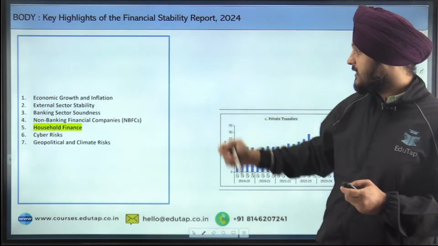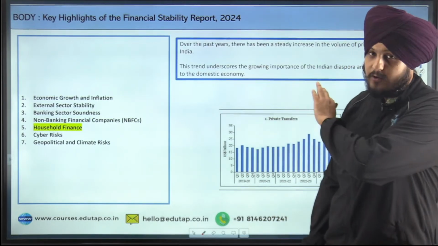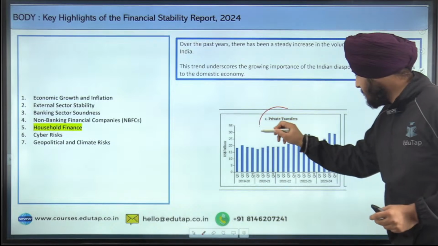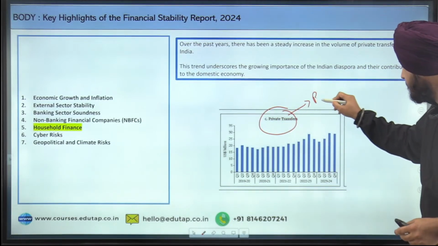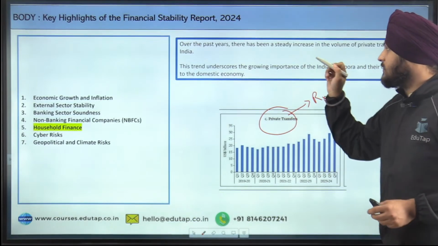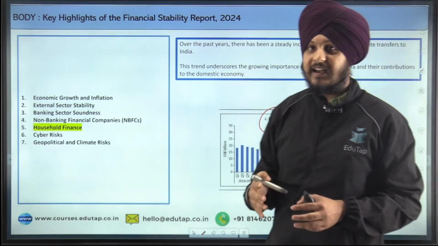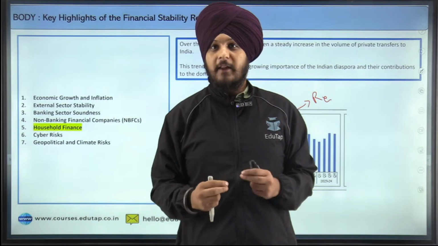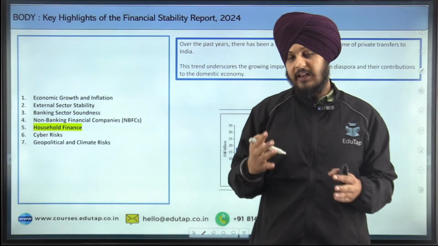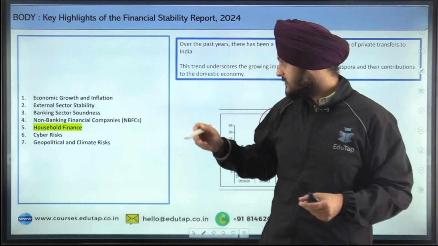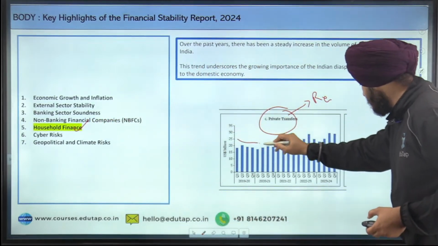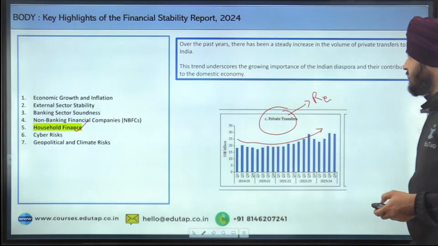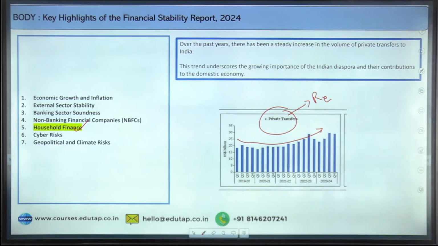The next point is regarding household finance. This point I have already discussed with you with respect to the private transfers, because these are the transfers that the household received, for example, the remittances. But the thing is that over the past few years, there is a steady increase in the volume of private transfers in India. So the remittances have increased. This is something that has been highlighted as a part of the report, and you can easily see that trend in that chart. I hope it is clear to you.